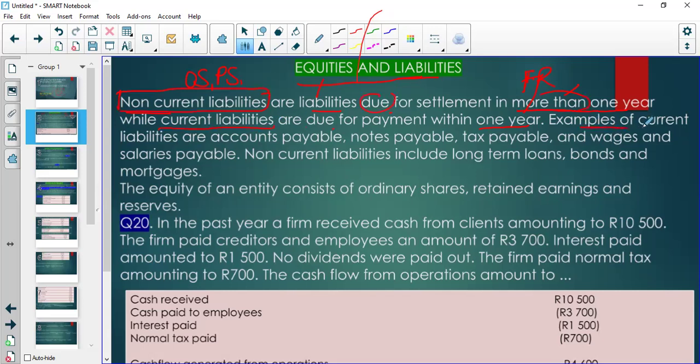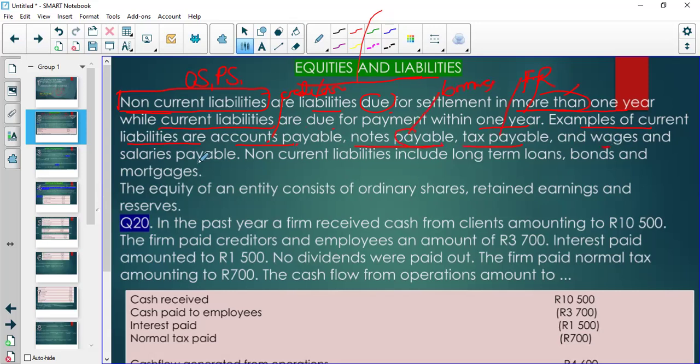So these are examples of your current liabilities, right? You have your accounts payable, or these are also your creditors, the people that you owe, or trade payables. Then we have notes payable. That is to say, we borrowed for a short time and we have to pay back. Right? Then tax payable, that we have to pay SARS.